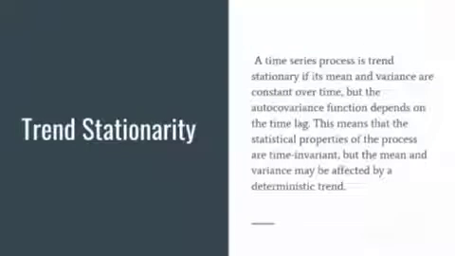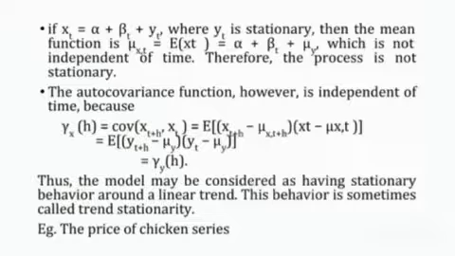Trend stationarity. A time series process is trend stationary if its mean and variance are constant over time, but the autocovariance function depends on the time lag. This means that the statistical properties of the process are time invariant, but the mean and variance may be affected by a deterministic trend. Thus, the model may be considered as having stationary behavior around the linear trend. This behavior is sometimes called trend stationarity. Example: the price of chicken series.